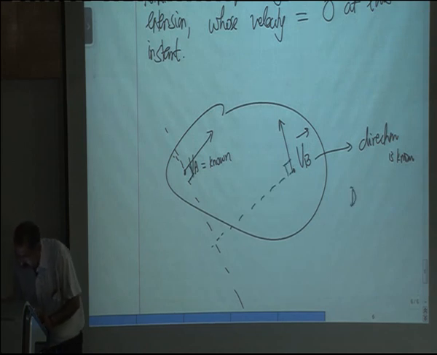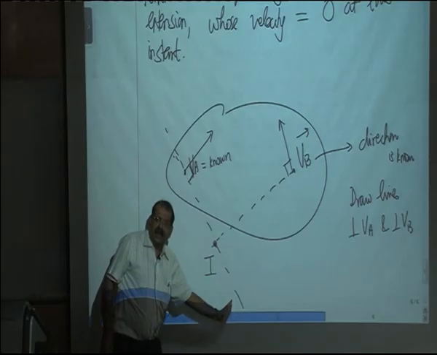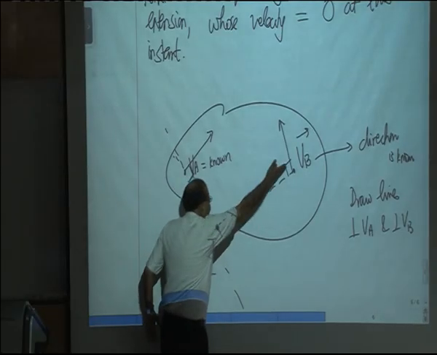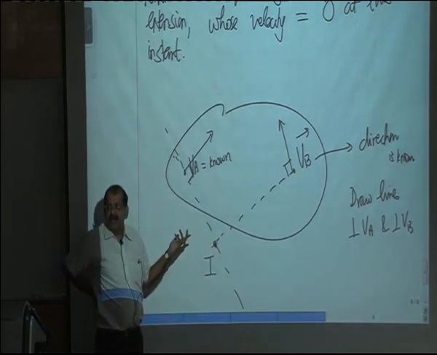So, draw lines perpendicular to Va and perpendicular to Vb, and the point where these lines intersect will be the instantaneous center. Why? Because instantaneous center has to lie along this line, it also has to lie along this line, so therefore this has to be the instantaneous center.